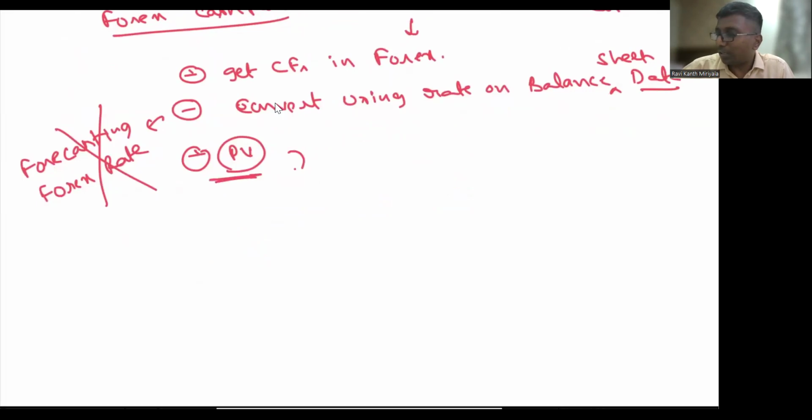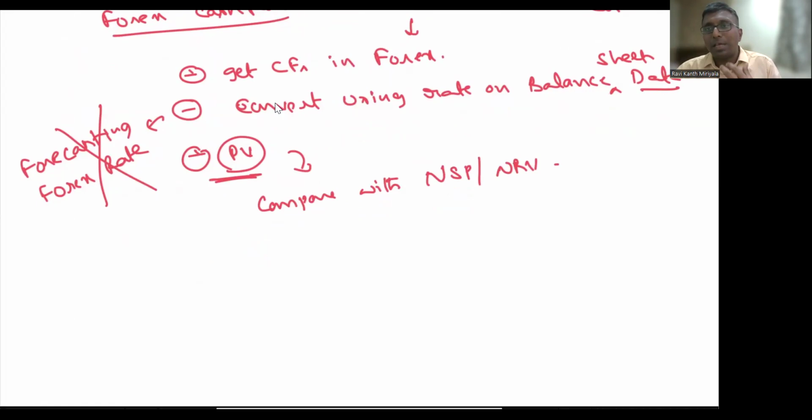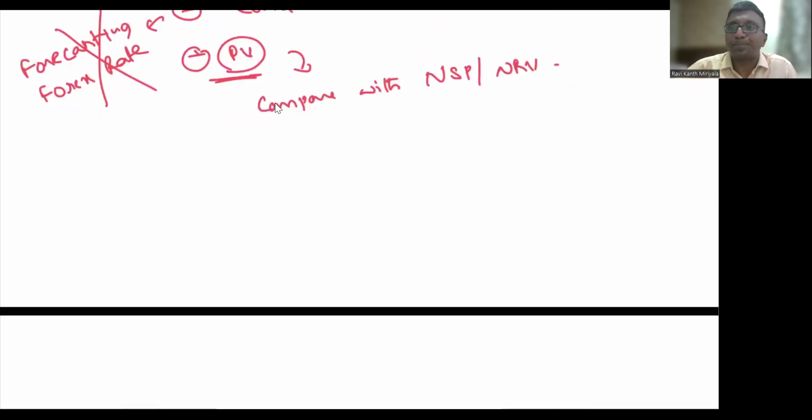Then you compare it with the NSP, in the sense NRV, and you will derive the recoverable amount. Once you derive the recoverable amount, it is compared with the book value. If the book value is higher, then there is an impairment loss. If the book value is lower, obviously there is no impairment loss. That's it, very simple and straightforward.